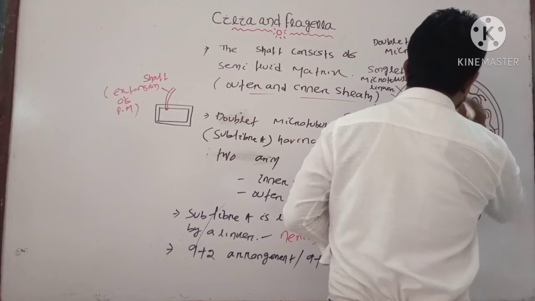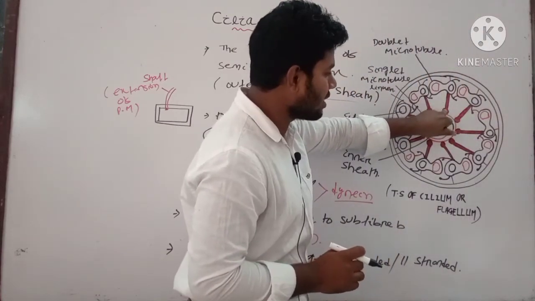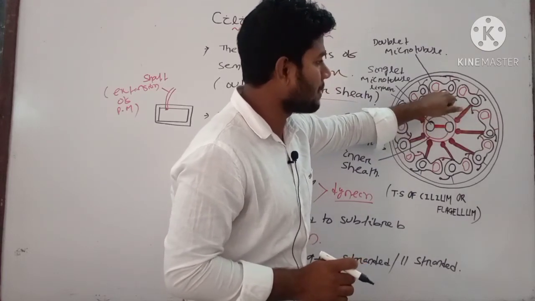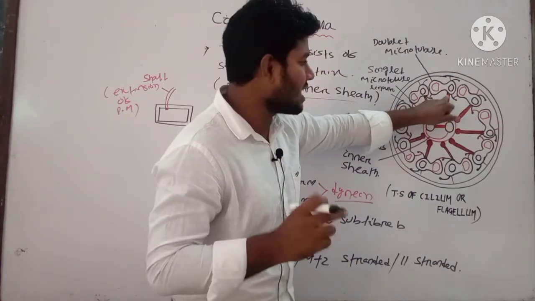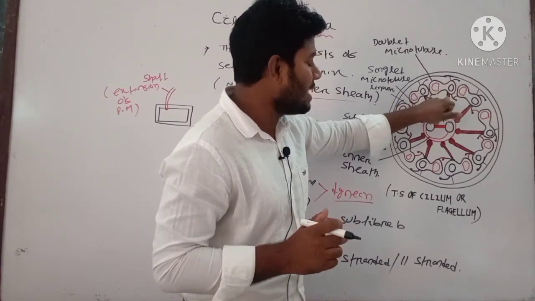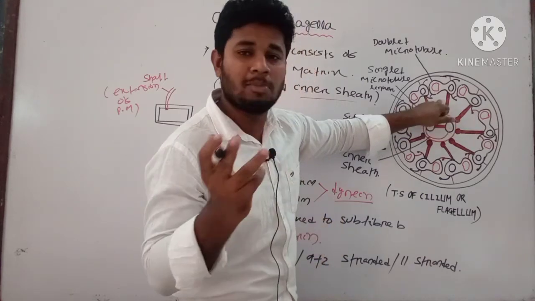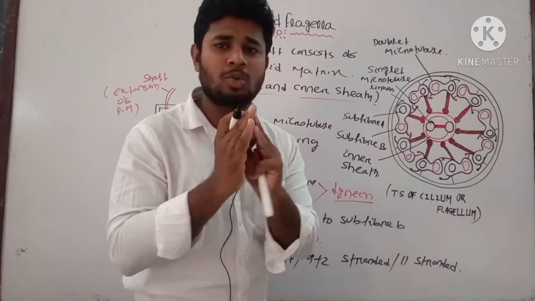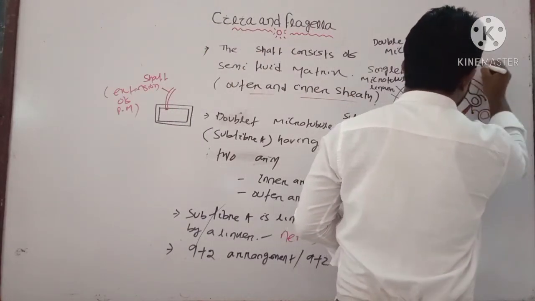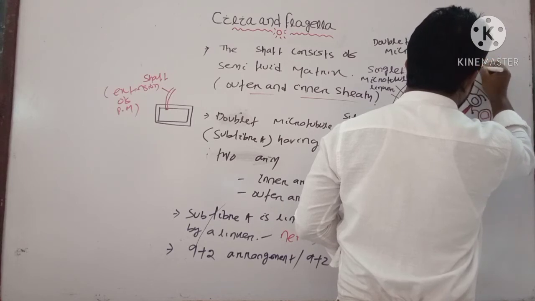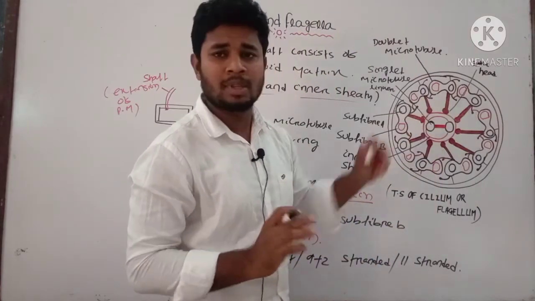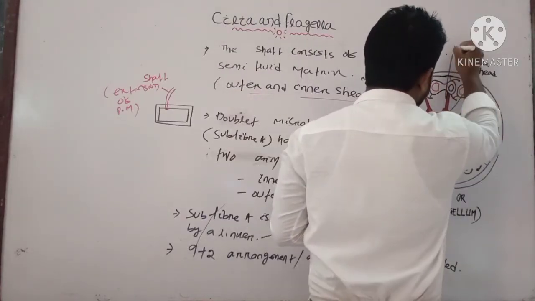The head portion is known as the spoke head, and the tail portion is attached to the A subfiber. You can see the spoke is attached to the A, not the B subfiber. The subfiber A is attached to the central sheath with the help of a spoke, and this spoke has two parts. This portion is known as the spoke head, and the portion which is attached to subfiber A is known as the radial spoke.